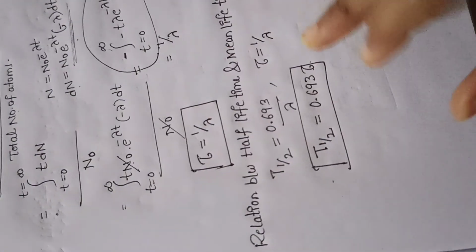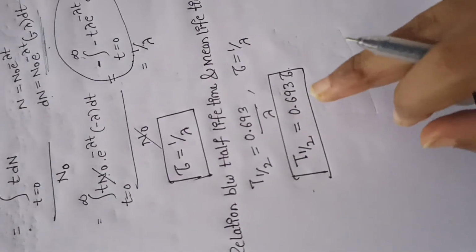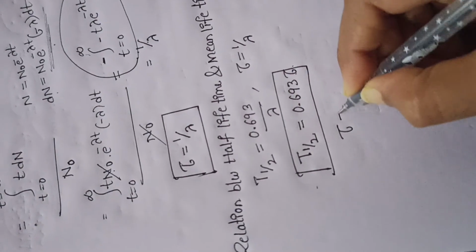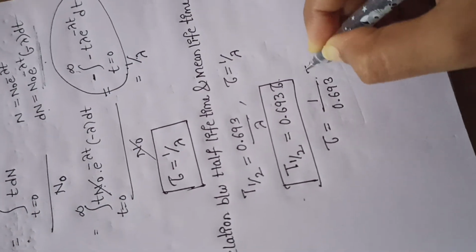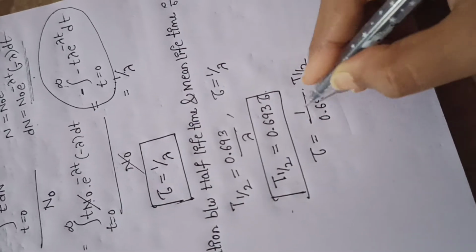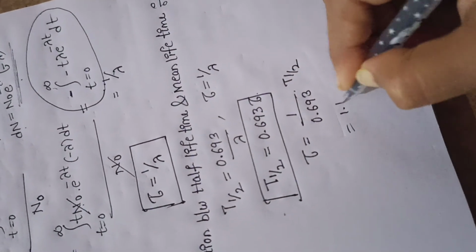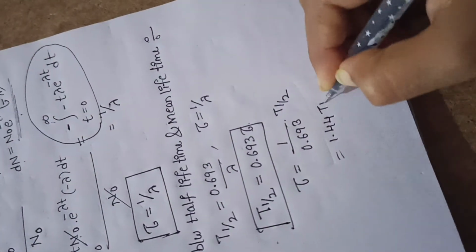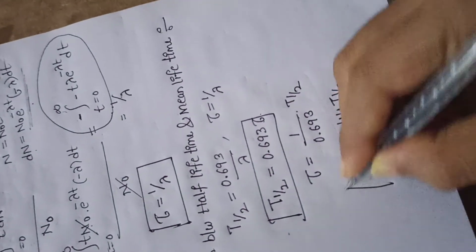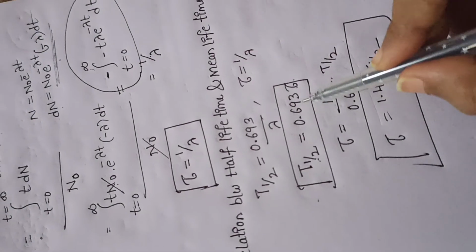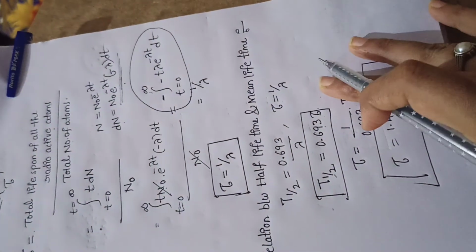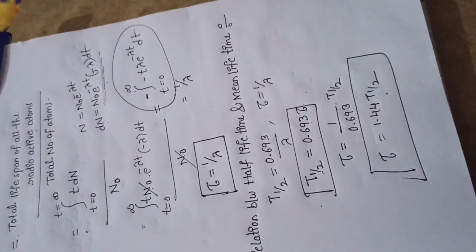You can also write it like this. Here tau is equal to 1 by 0.693 into T half. What is the value of 1 by 0.693? It is 1.44 times the T half. That is, tau is equal to 1.44 T half, or T half is equal to 0.693 tau. This is the relation between the half-life and mean lifetime.